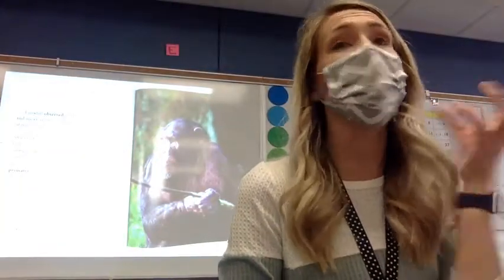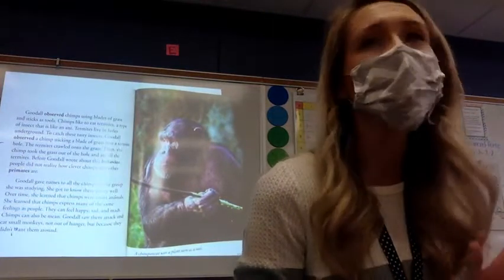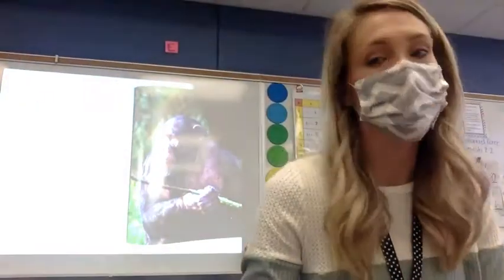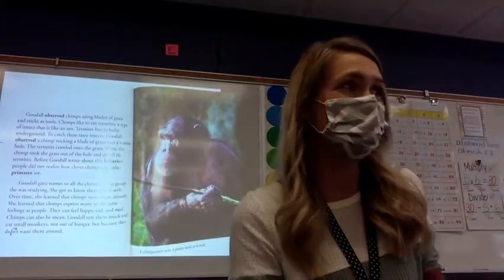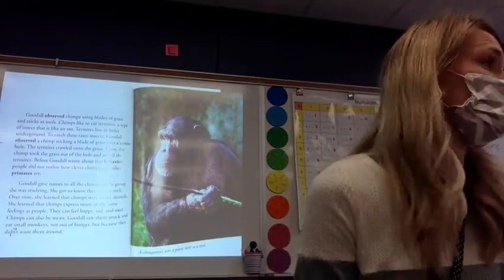So we know they might use a rock to crack open a walnut. What other tools do they use? And what might they use it for? Go ahead and read to find out, please. After our reading, what are some other things chimps use as tools? Turn and share with your partner first, and then I'll call on some people.